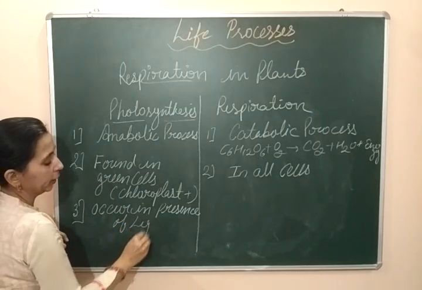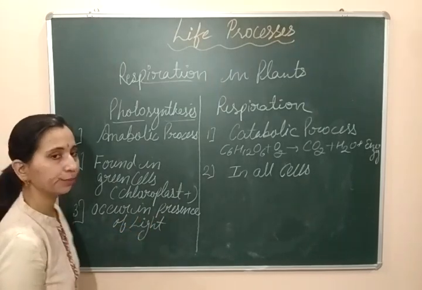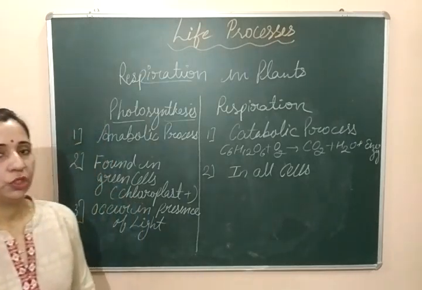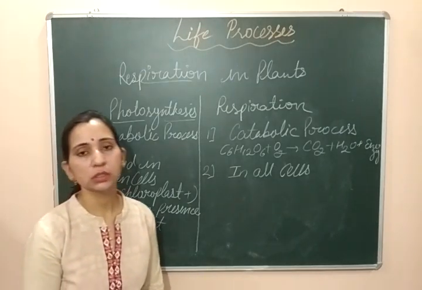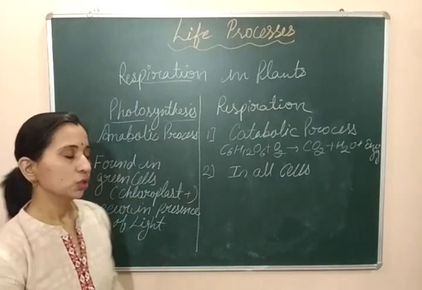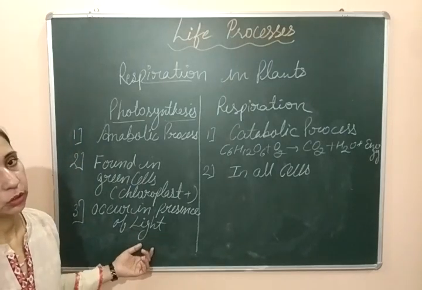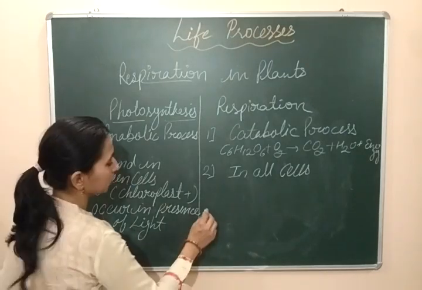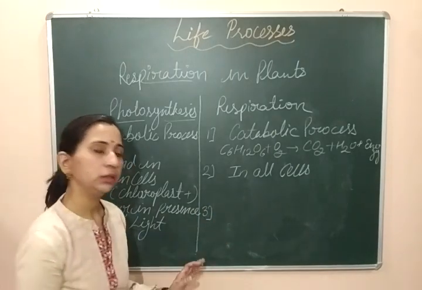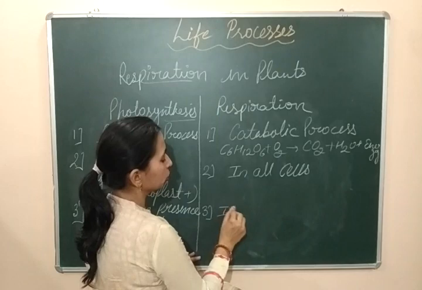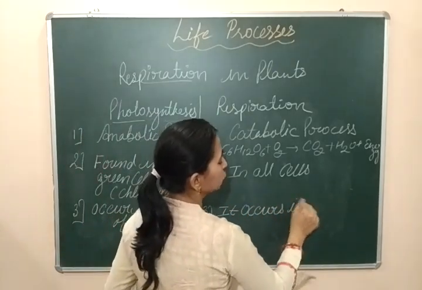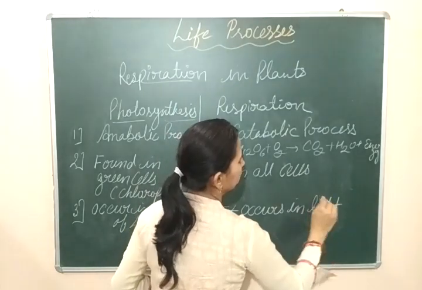As you all know, light or sunlight is an important requirement for photosynthesis. When we discussed nutrition in the previous question, the most important requirement for photosynthesis was sunlight. But respiration can happen in the presence of light as well as in the dark. It occurs in light and dark also.